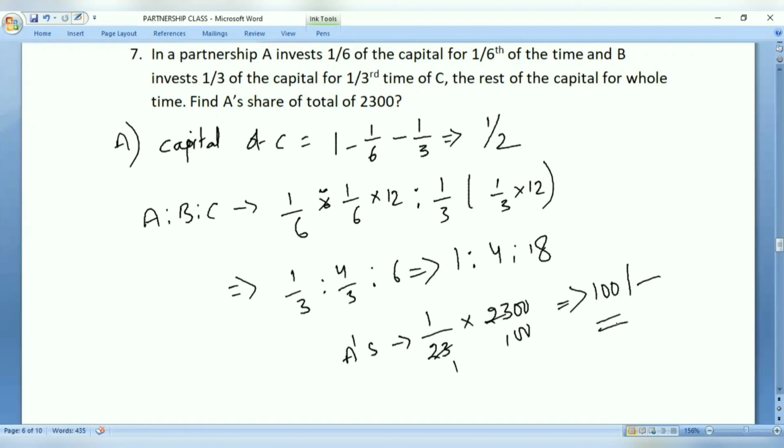Now, one third, I mean, the half of the capital invested for the whole period, and the capital invested by B for what time, capital invested by A we have taken, the ratios we have taken. Accordingly, we have solved the question. Okay. Now, let us move on with the next one.